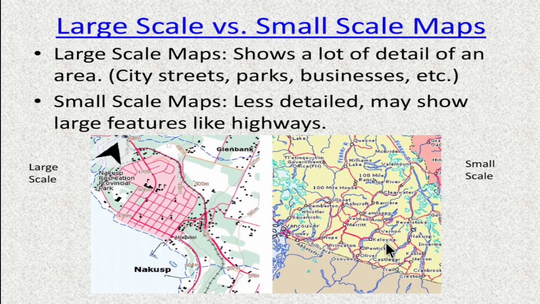So now let's see the difference between a large scale map as well as a small scale map. A large scale map shows a lot of detail. So it shows more information of a particular area, for example, a particular street or a particular park. Whereas a small scale map provides less details and may show large features like a highway or continents. So this is the difference between the large scale and small scale.